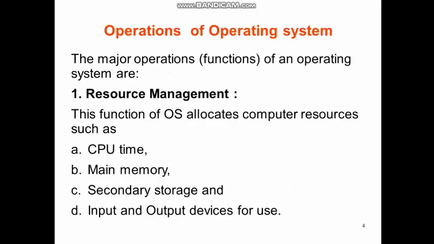Now, what are the different operations performed by the operating system? The first is the resource management. As I have already shown on the diagram, various resources are there. So the main function of operating system is to allocate the computer resources such as CPU time, that is our processor time, main memory, secondary storage, and input and output devices for use.